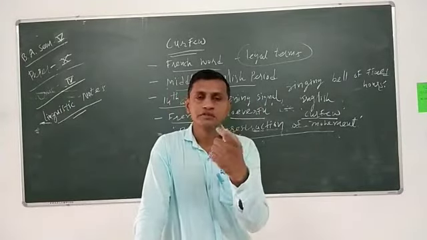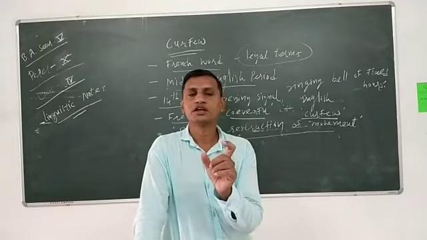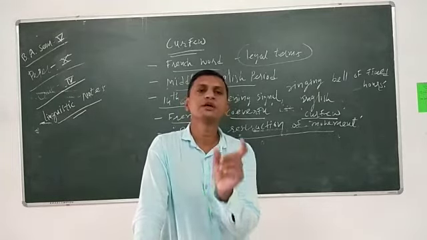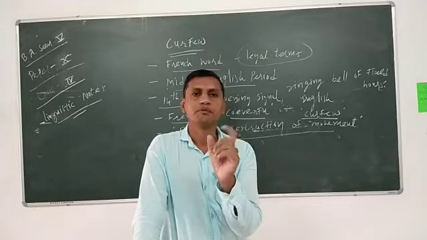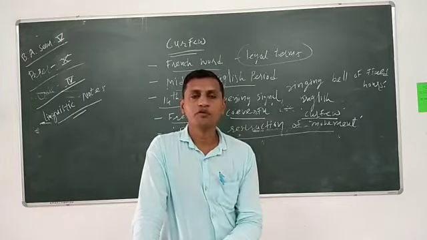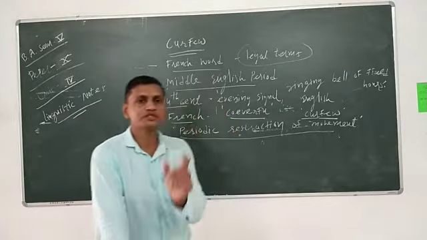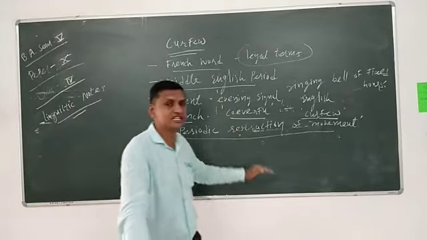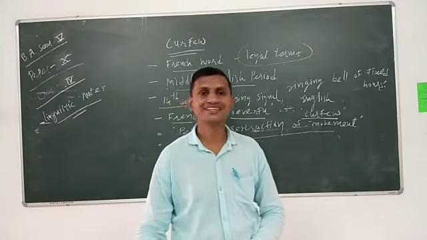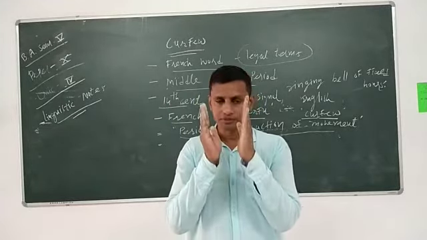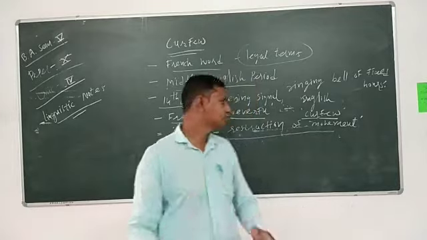Period means, as when we study in school or college, we call it a lecture. There are 5 periods, 7 periods today. Periodic means fixed hour, ચોક્કસ સમય. Restriction means prohibited, प्रतिबंध.